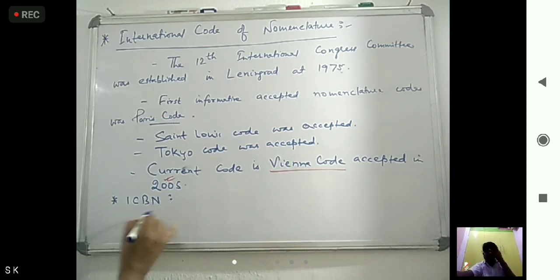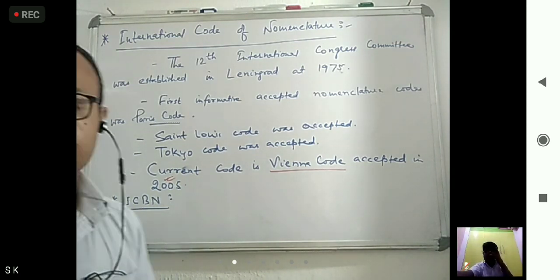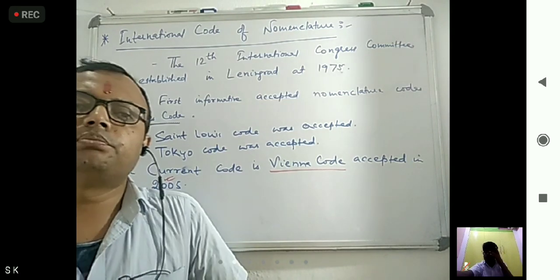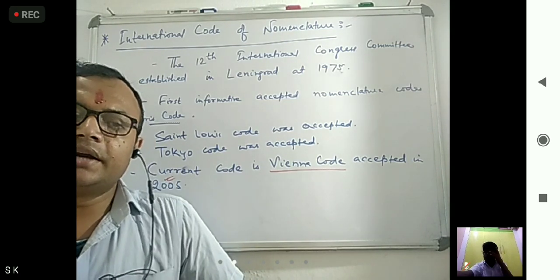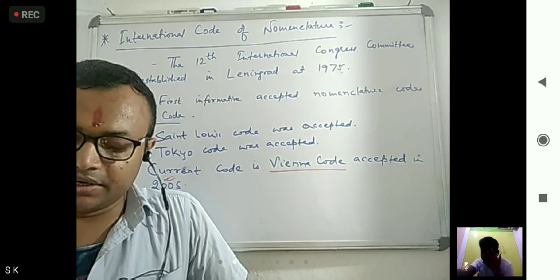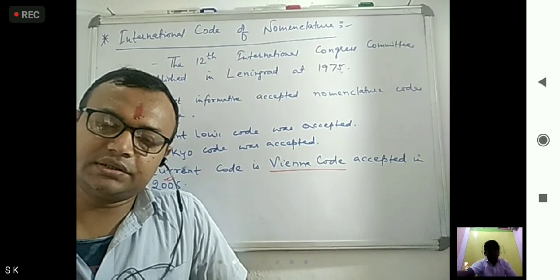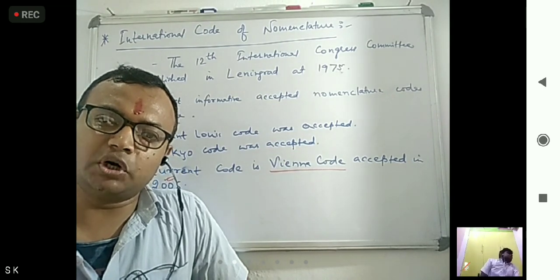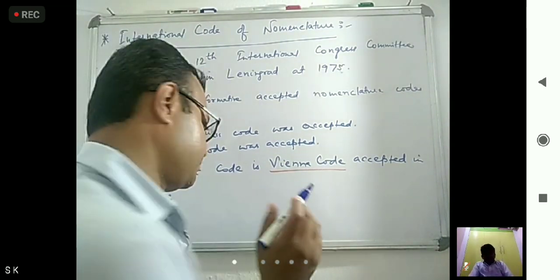Now, the rules and regulations created for plants that were recognized and passed by ICBN. So, what is the full form? International Code of Botanical Nomenclature.